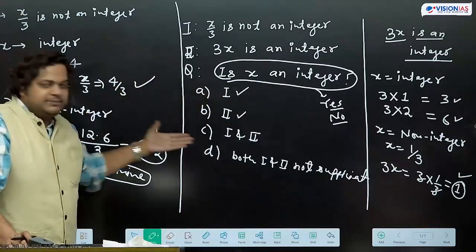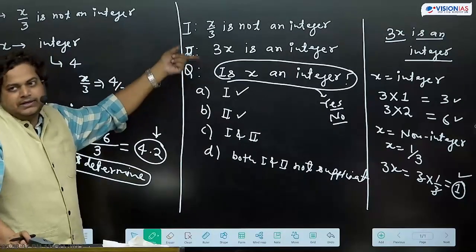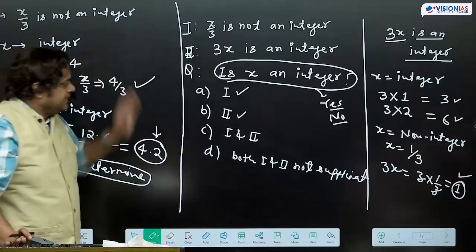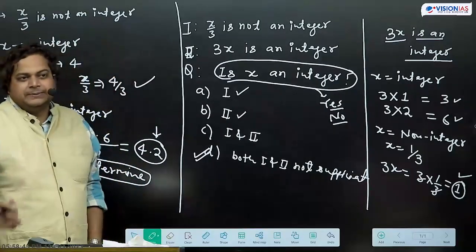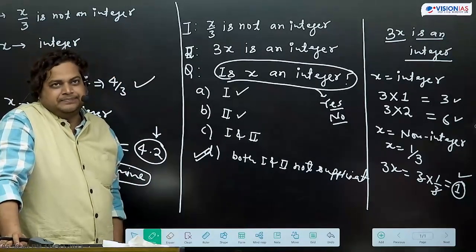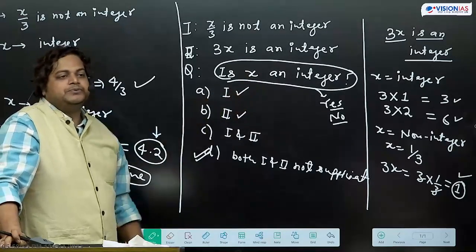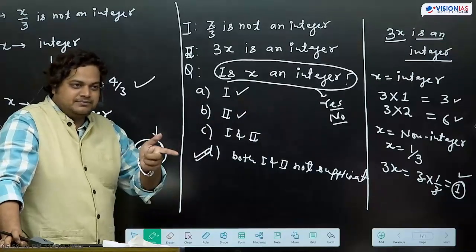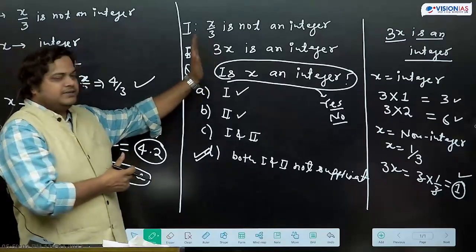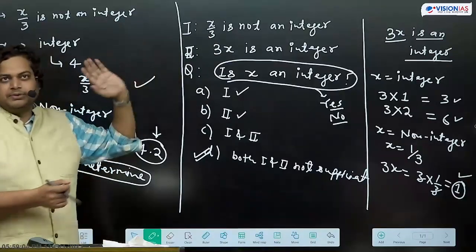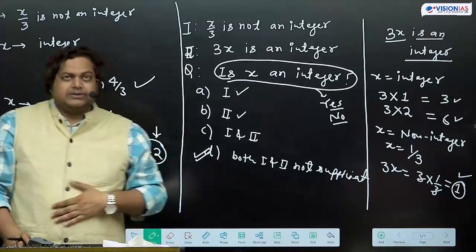The same thing will get repeated, and we cannot be sure whether x is an integer or not. So both the statements are not sufficient to answer the question. It was a bit difficult. In such questions we need to move forward with yes and no this way. If it doesn't work out, leave it. But if such a question comes, we just need to put values and then see what we are getting.